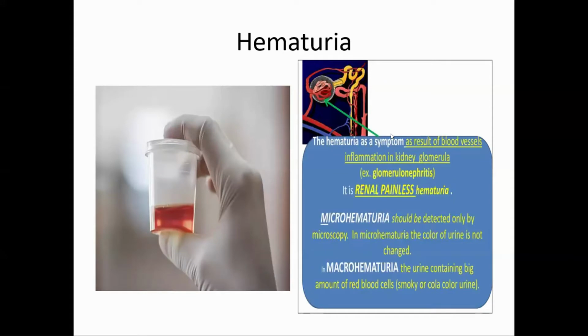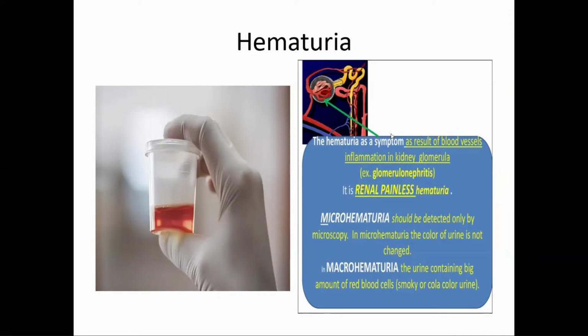Now, what is hematuria? Hematuria is the presence of blood in the urine. The hematuria can be gross hematuria or microscopic hematuria. Gross hematuria is called macrohematuria, and microscopic hematuria is called microhematuria. Gross hematuria can be painful or painless. Here it is usually painless, and it is a result of inflammation of the kidney.